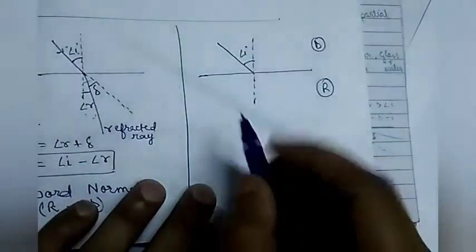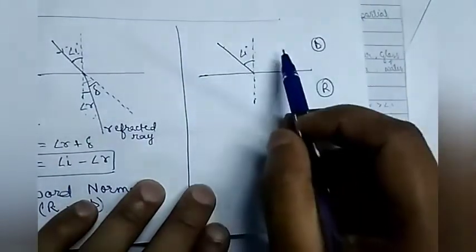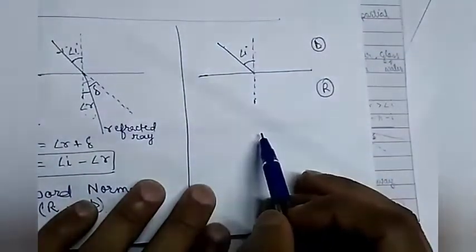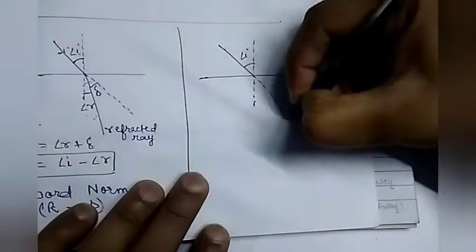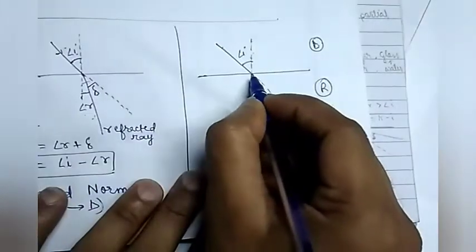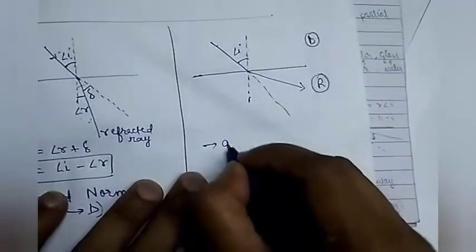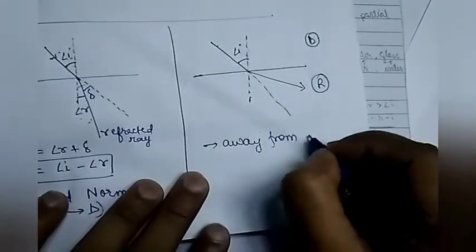Second condition, we will compare it. When the ray of light is traveling from denser to rarer medium, what happens in this condition? A ray of light is coming, a normal is there. This is the angle of incidence that the incident ray is making with the normal. Some of the light ray is getting reflected and some is getting refracted. We will consider the refracted ray. This is the original path. The refracted ray gets deviated away from the normal. You can write here: away from normal.